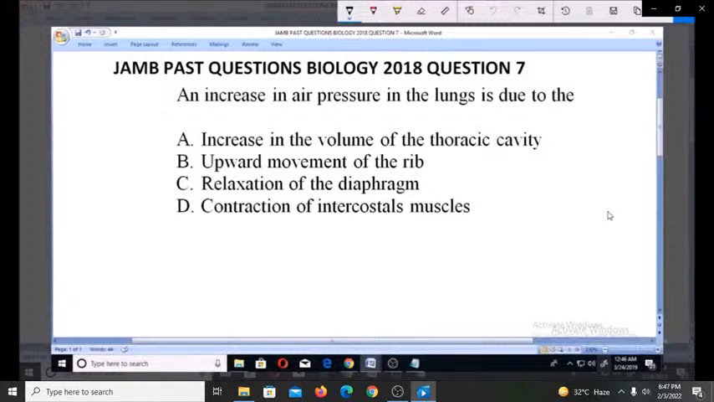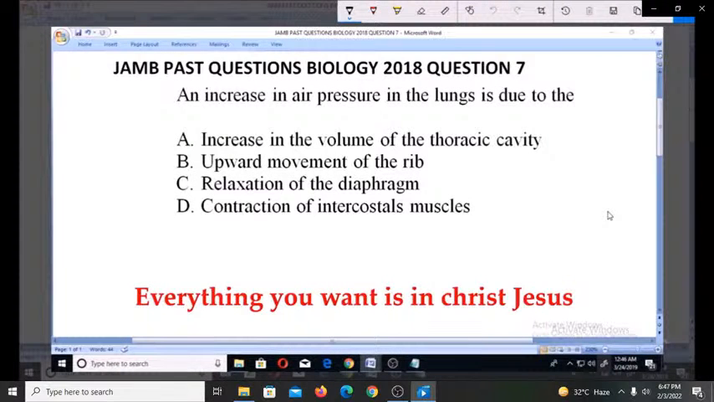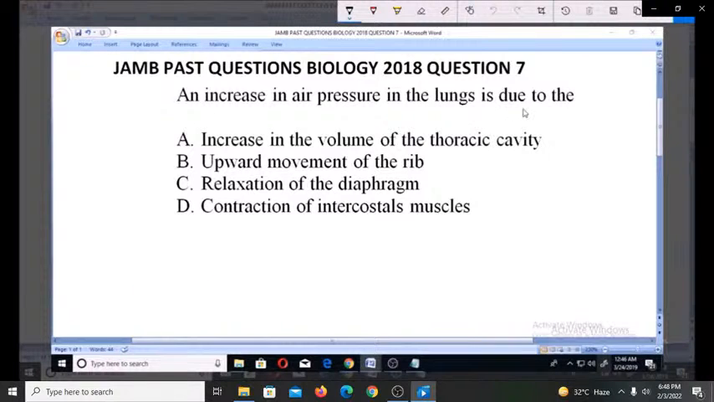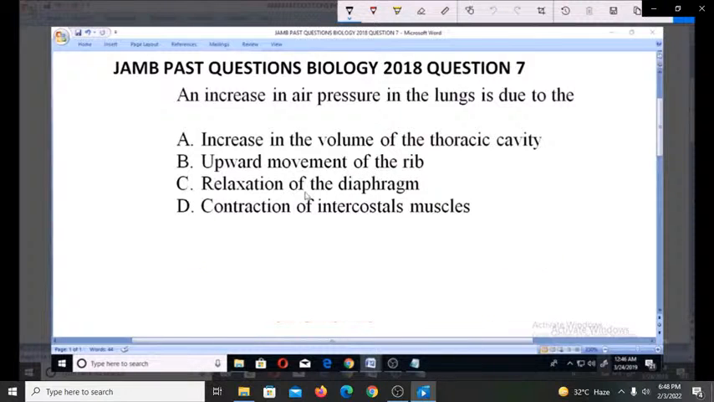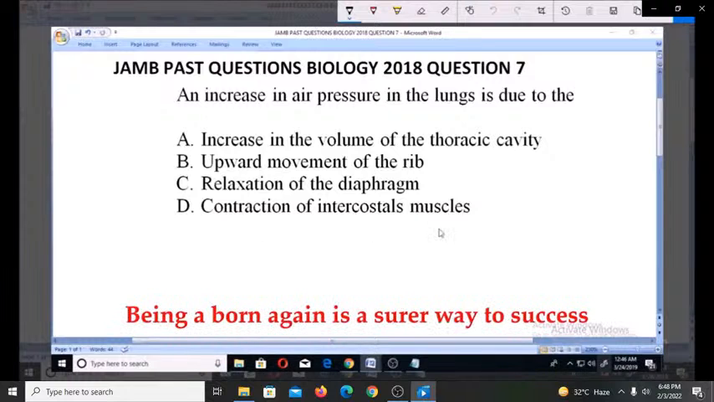Let's look at this JAMB past questions, Biology 2018. Question number 7. An increase in air pressure in the lungs is due to the A. Increase in the volume of the thoracic cavity, B. Upward movement of the rib, C. Relaxation of the diaphragm, D. Contraction of the intercostal muscles.